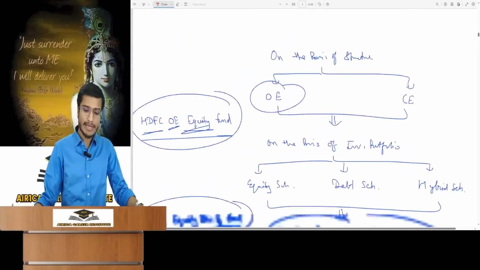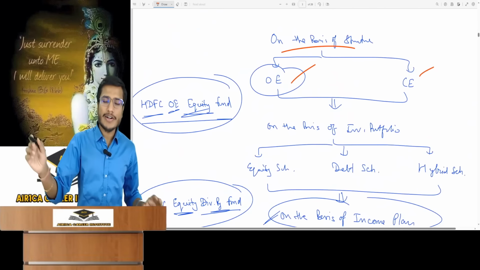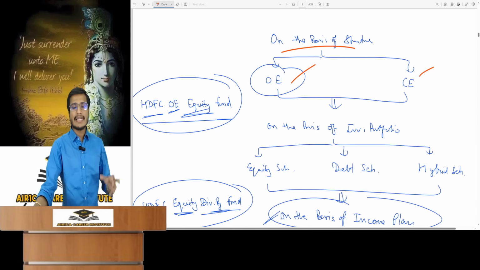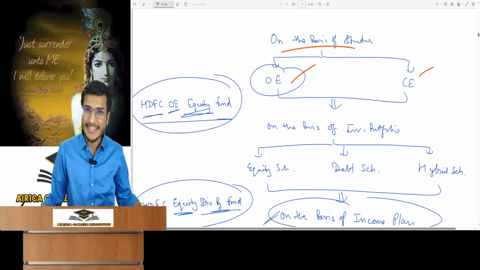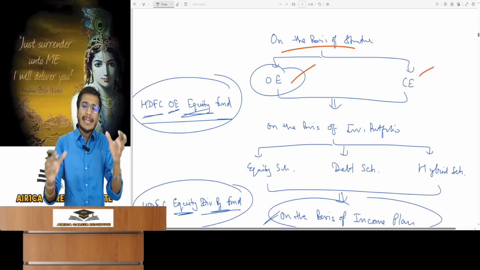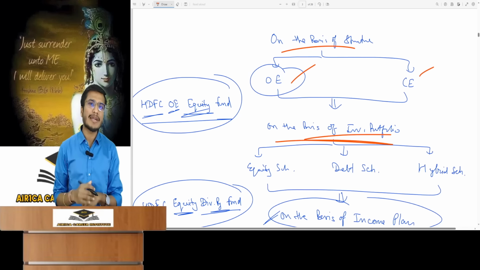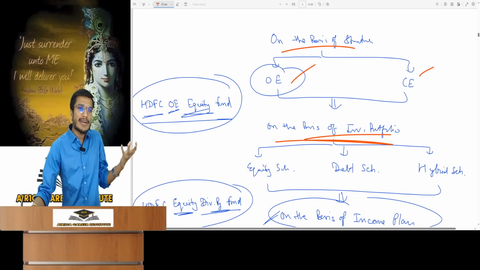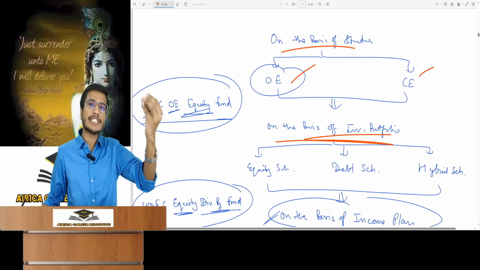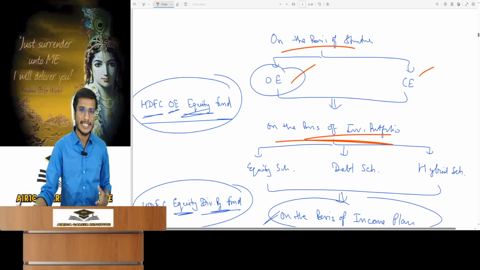Now look ahead. On the basis of structure, you have classified the mutual fund as open-ended or close-ended, and after this it can be further classified. Open-ended or close-ended, both funds can be further classified on the basis of their investment portfolio. So what is the investment objective of these mutual funds?